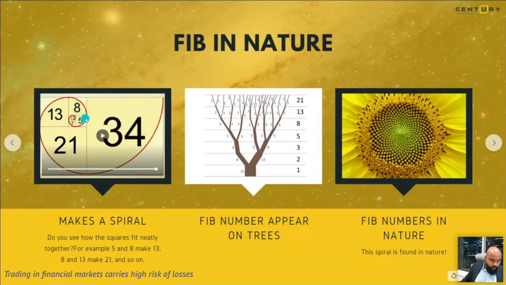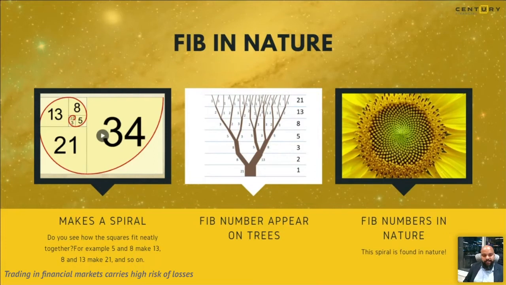If you connect the corner of the box and you continue with the other boxes, you get a spiral. Why am I showing you this? Because this also is important for us to know that Fibonacci is crucial when it comes to how we see life. If Fibonacci numbers appear everywhere in life, why not on the charts? And that is something that we are going to be looking into.